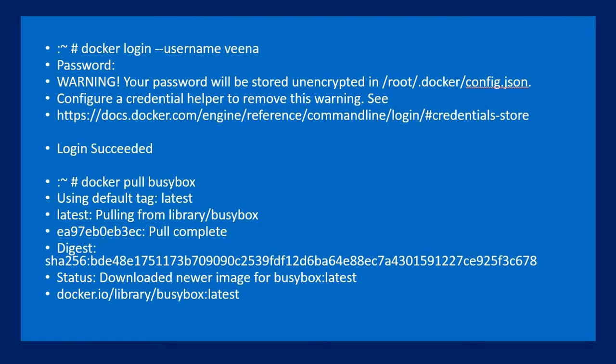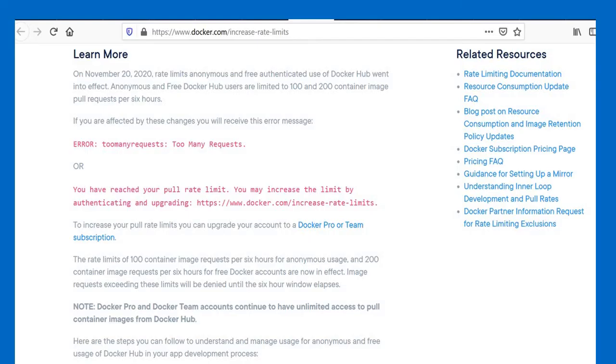Second, as I explained, the limit is 100 per 6 hours and 200 per 6 hours, so after 6 hours the limit is reset. I tried to create a pod and it failed with an image pull back off error. I left the pod in that situation, and after 6 hours, when the limit was reset, the pod was created automatically because it was continuously trying to pull the image.